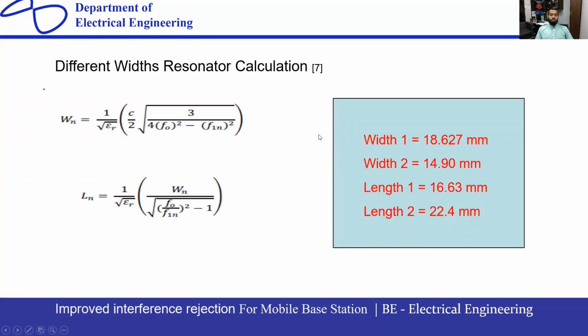Then we convert these values into widths and lengths. We designed this circuit, converted into the form of resonators, because we designed this filter in HFSS, the High Frequency Structure Simulator software. That's why we convert this. This is the formula for conversion of width, and this is the formula for length. After that, I put in these values and got these different widths and different lengths you can see here. So these are my targeted values to design this filter to these specifications.